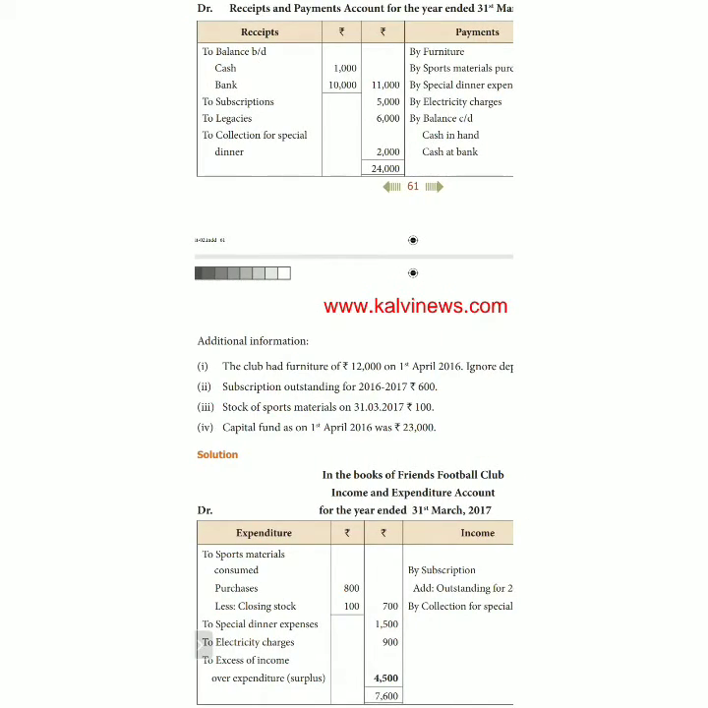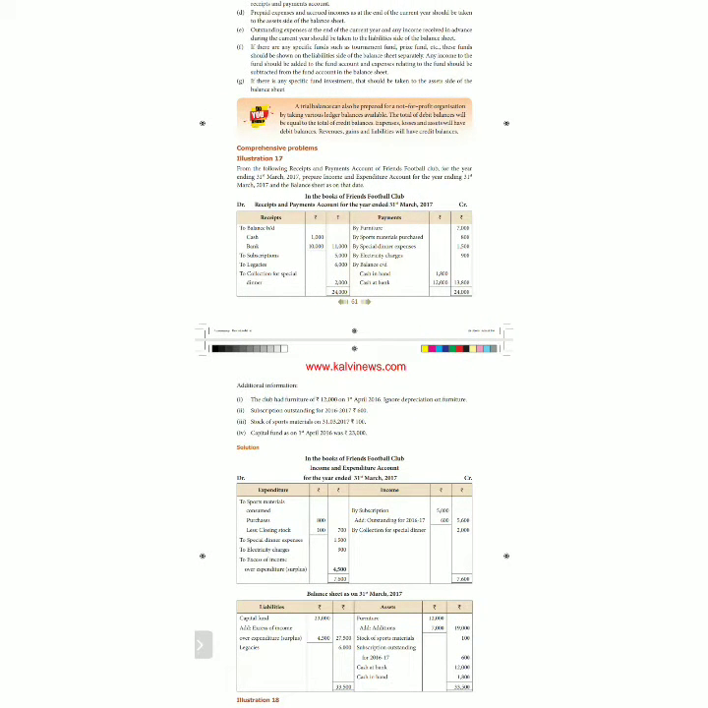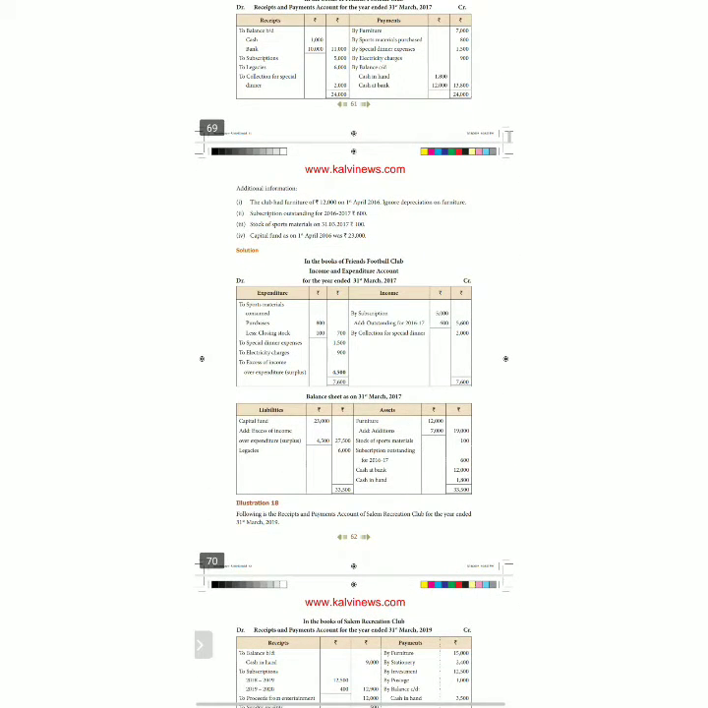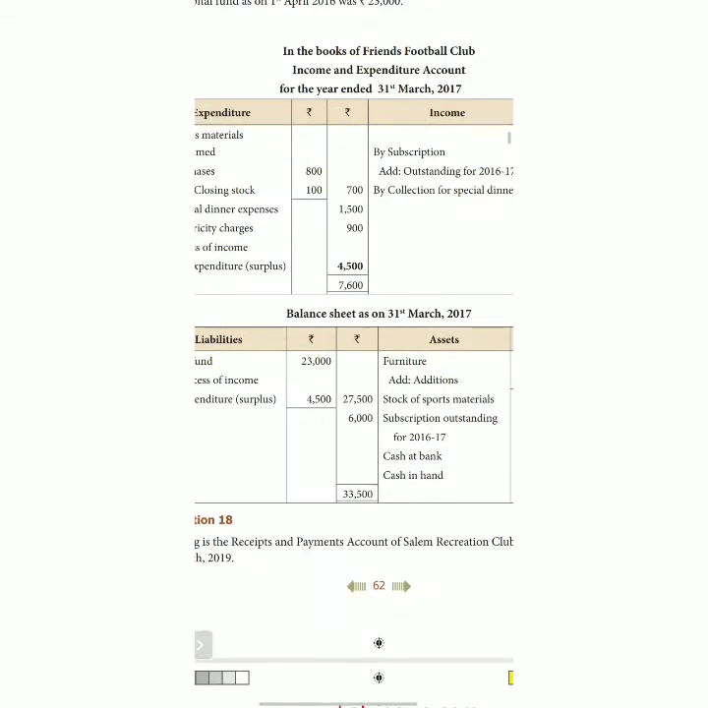So what do we have to do here? Opening cash in hand and cash at bank are not at all necessary, so we are going to remove them. Prepare this type of T form in the books of Friends Football Club: income and expenditure account for the year ended 31st March 2017, and below that, the balance sheet of Friends Football Club as on 31st March 2017. Allot half a page for the income and expenditure account and half a page for the balance sheet.